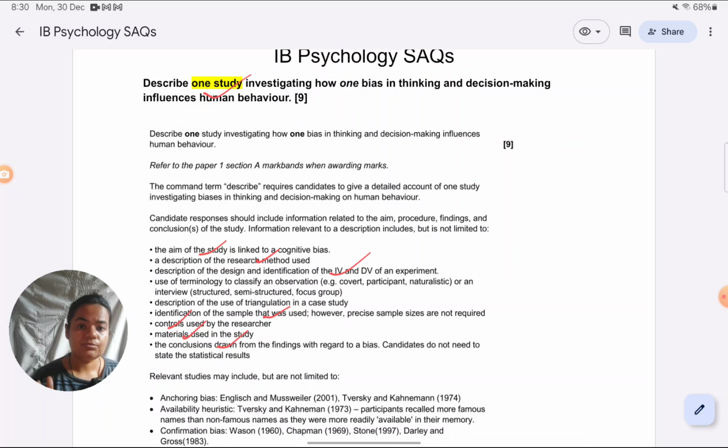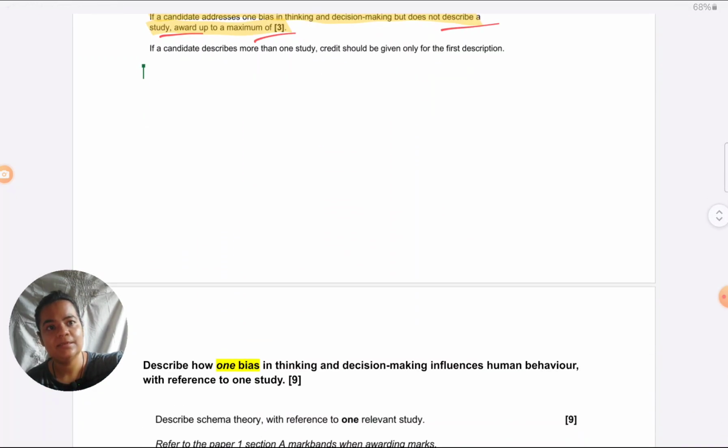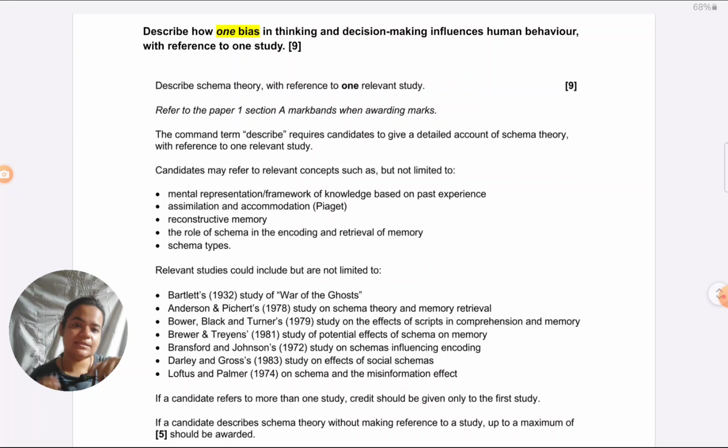So when it comes to Alter and Oppenheimer, it's an experiment. So the features which I have ticked, I will definitely cover when I'm writing about the study. And as far as the bias is concerned, cognitive ease bias and the theory on which it is based, system 1 and system 2 thinking, that I will be covering very, very briefly in this answer. Before I start writing this answer, I want you to look at how this scheme of marking is different from how they would mark a theory or concept based question.